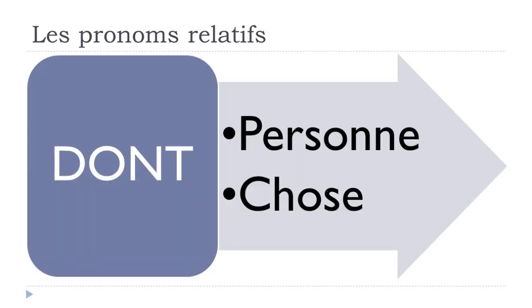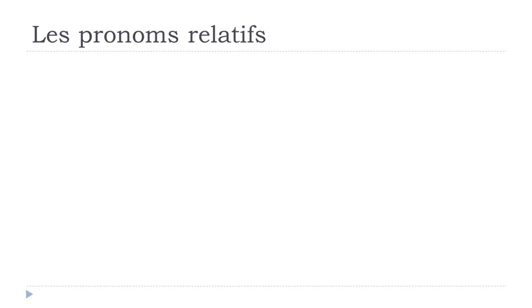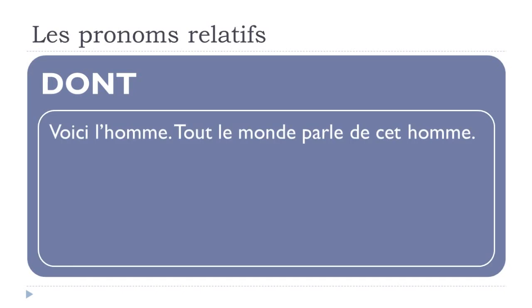And as we did previously, we'll first start with the personne, and then after that, une chose, a thing. Voici l'homme, tout le monde parle de cet homme. Okay, so voici l'homme, here is the man. Even if it looks a bit strange to have a short sentence like that, it was for the example, so I thought it might be useful. And then tout le monde, everybody, everyone, parle, to talk, de cet homme.